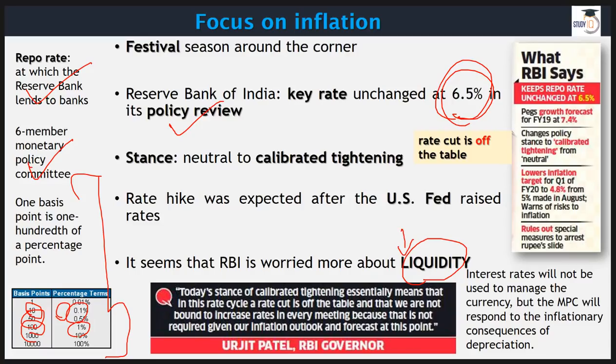Now you find one more thing in the financial paper. It is given that the stance is basically a posture. The posture of RBI at present was neutral, and from neutral it has changed its stance to calibrated tightening. Now what this calibrated tightening is all about, you have basically 3 different types, which we have discussed so far.